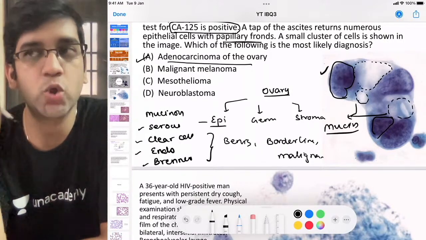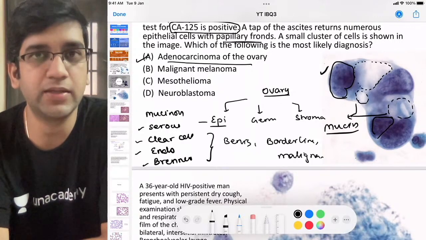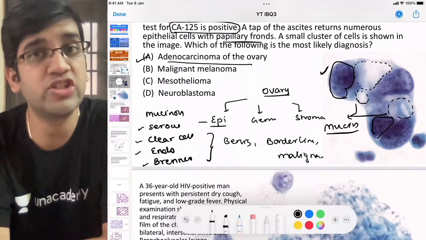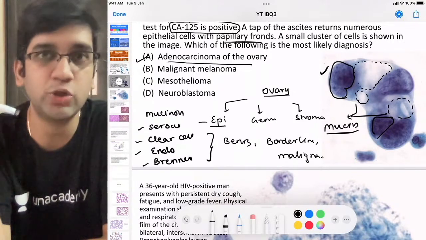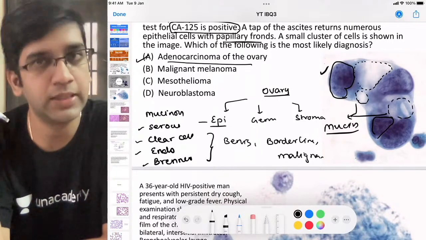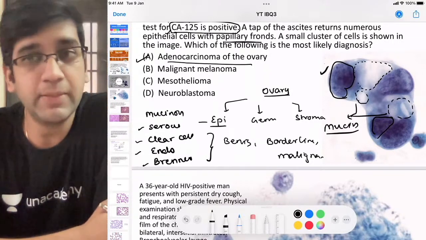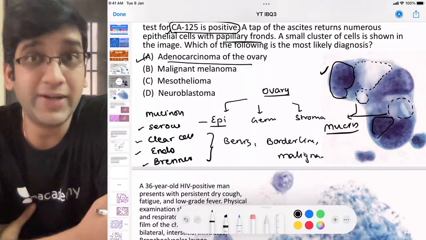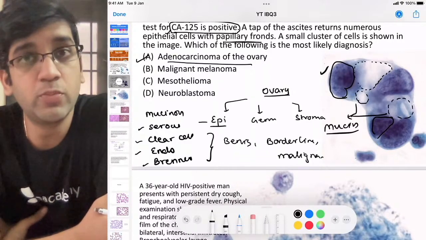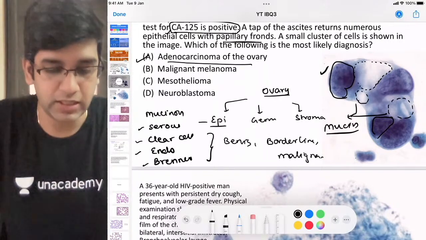I'm just going to ask you one more leading question. CA125, is it always diagnostic of a cancer? Let's say CA125 is elevated to 100 units, just for example. Can it be elevated in a mucinous cystadenoma? Possible, not possible? Or in a serous or whatever cystadenoma, a benign lesion, is it possible? Definitely, right? CA125 can also be elevated in benign lesions. That's a finding seen. It can be elevated in endometriosis. It will be elevated in PID, right? There are many places where CA125 can be elevated, right?